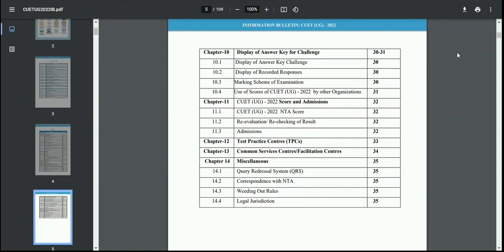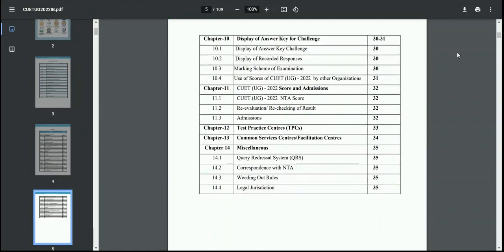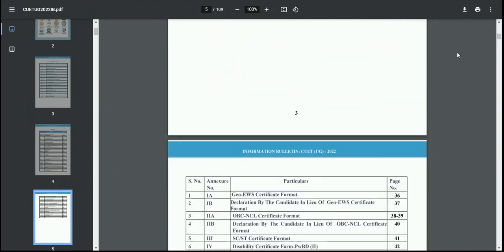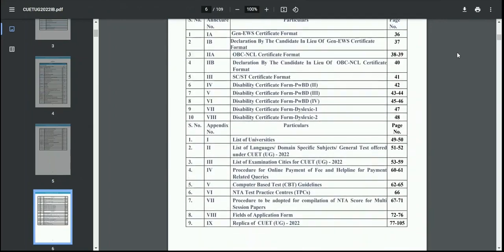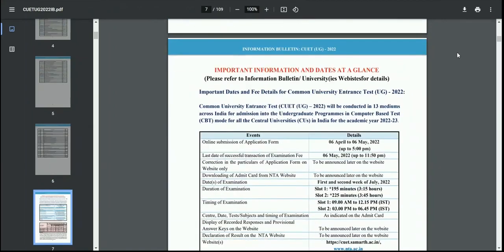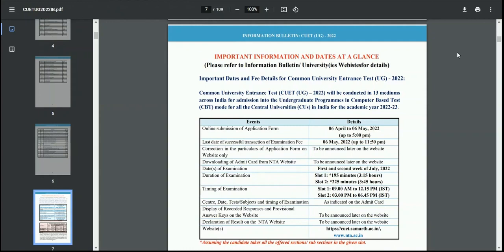Then it also talks about the correspondence with NTA, weeding out rules, and the legal jurisdiction of the exam. Make sure to go through all of these chapters carefully and read the complete information bulletin before applying for the CUET examination or registering for the same, because it contains all the information which you will be requiring while filling the form. Now, as you can see here, the dates are also mentioned for the online registration.